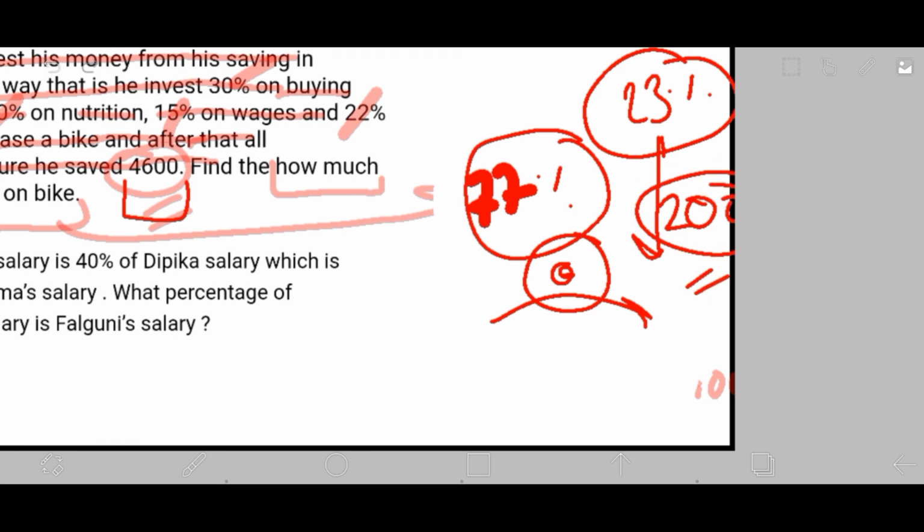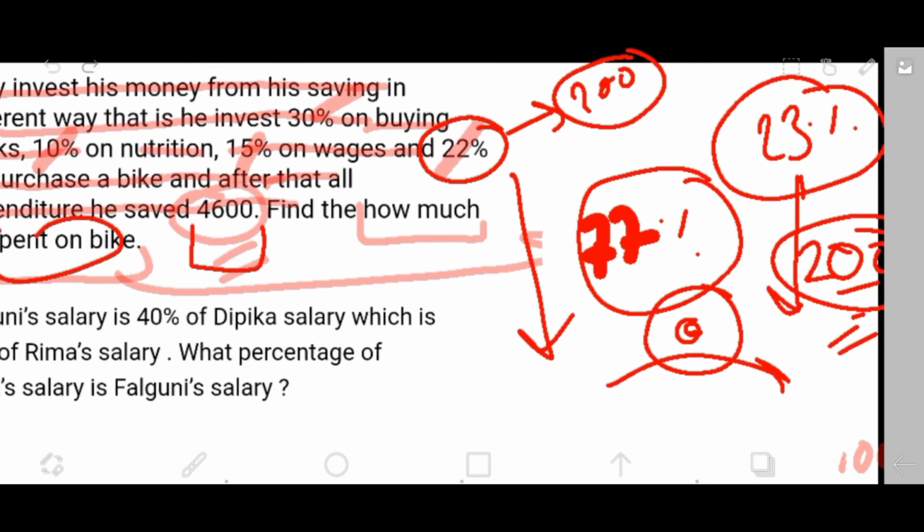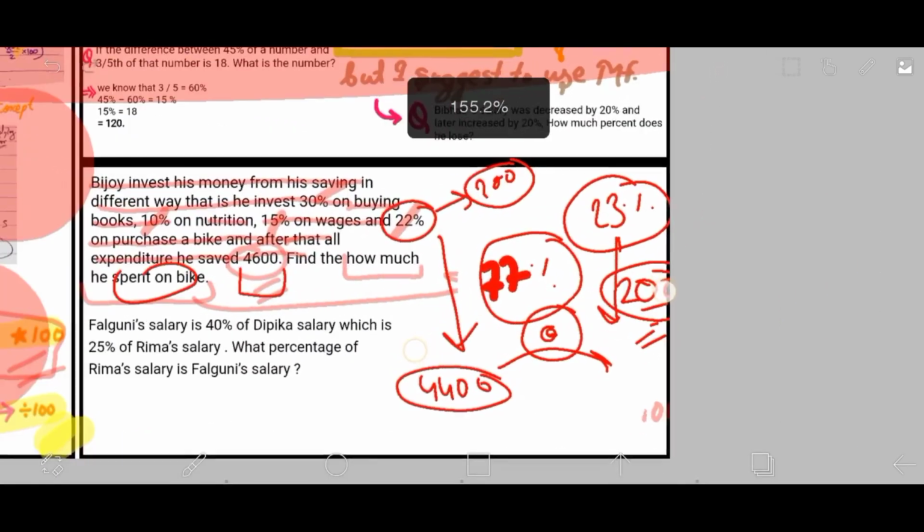So you are multiplying by 200. Your multiplying factor becomes 200. And I have to find how much he spent on the bike, that is 22%. Multiplying it again with 200, I simply get the answer: 4,400, and that's the answer.